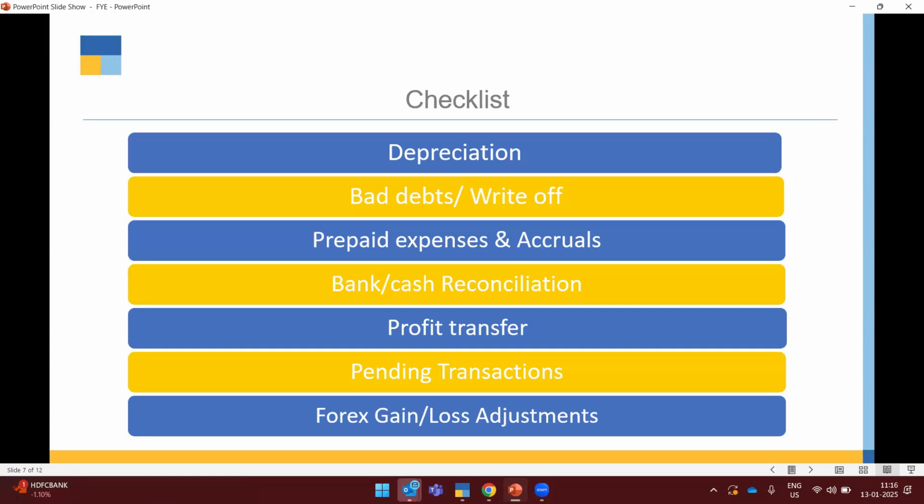The next topic is bank or cash reconciliation. As you all know, the bank or cash is a lifeline for businesses. There will be a proper flow of cash in your business to maintain its profitability. In that case, you have to make sure that bank or cash reconciliation is done. The bank account should be matched with the books of accounts.